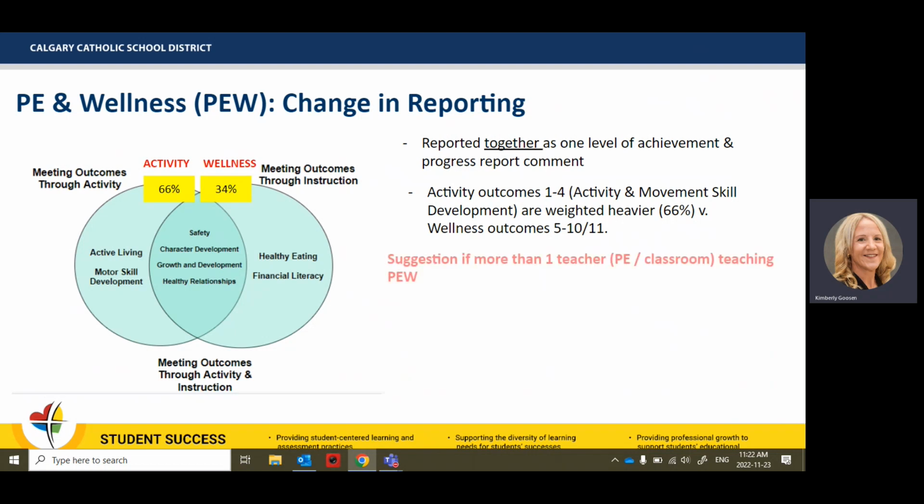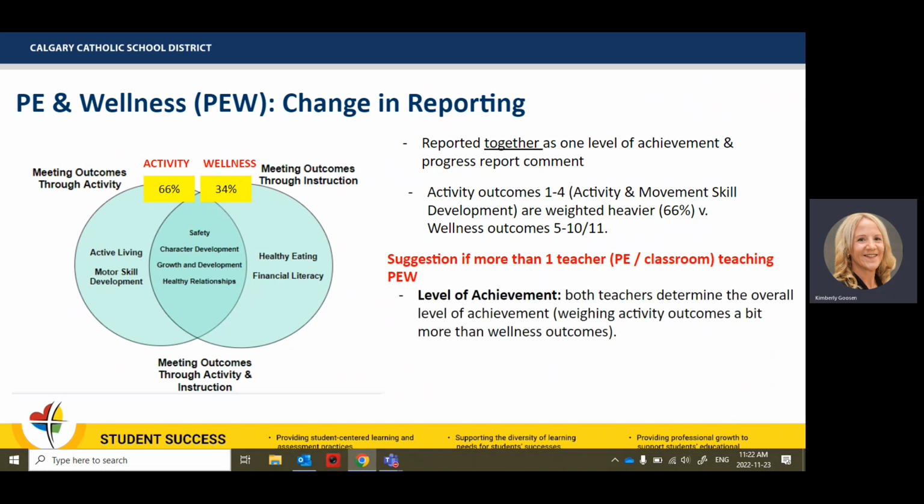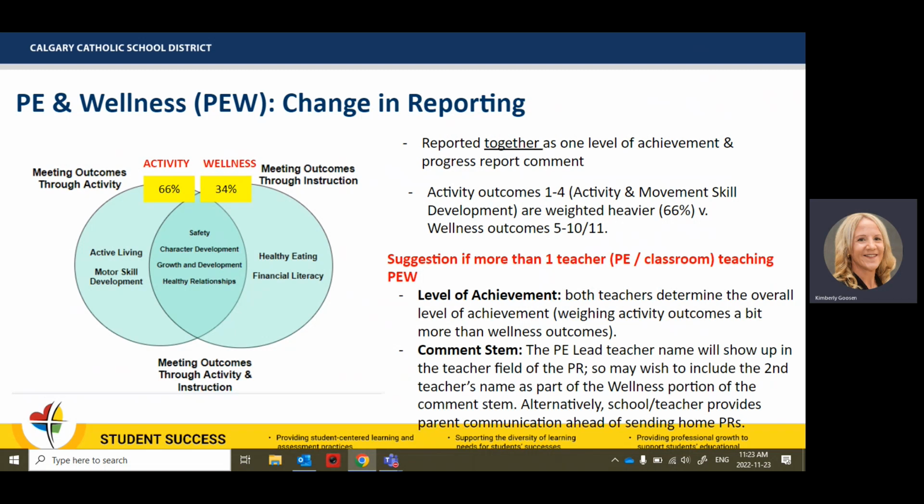So this is what it might look like when you are reporting on your progress report and there is more than one teacher teaching. So for example, one of them is doing the activity portion and the other one is doing the classroom wellness portion. So together, the teacher should come up with an overall level of achievement. A reminder that the weighting of the activity portion should be more heavy than the wellness portion. And then the comment stem is built together. The PE lead teacher would do one part and the wellness would do one part.